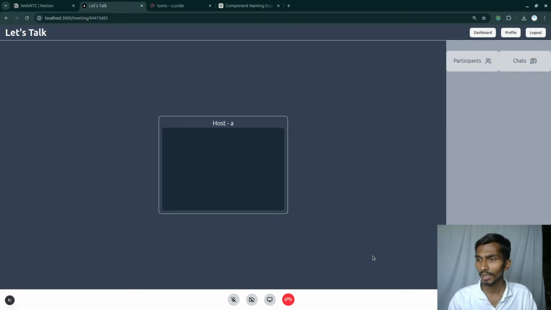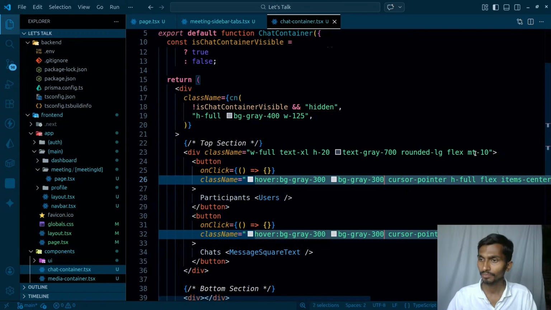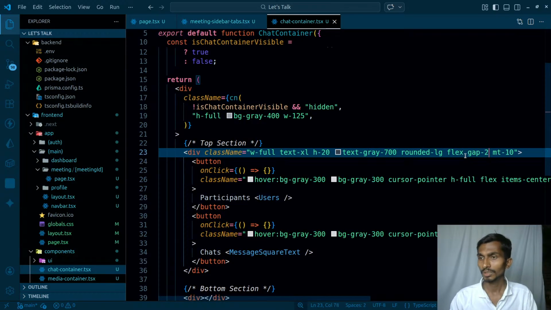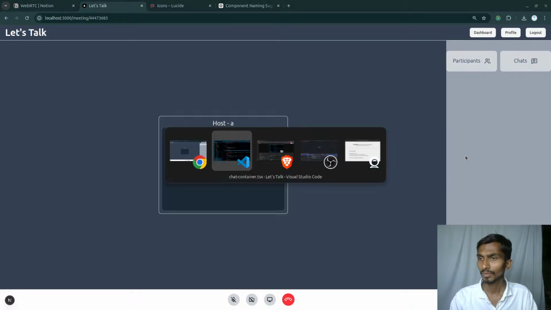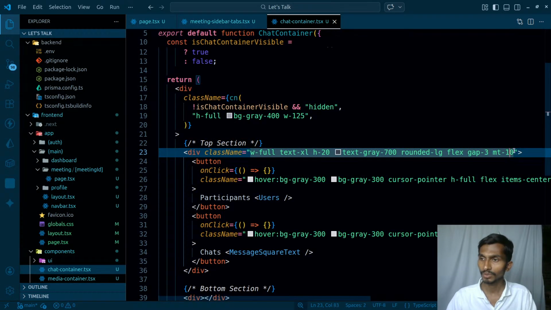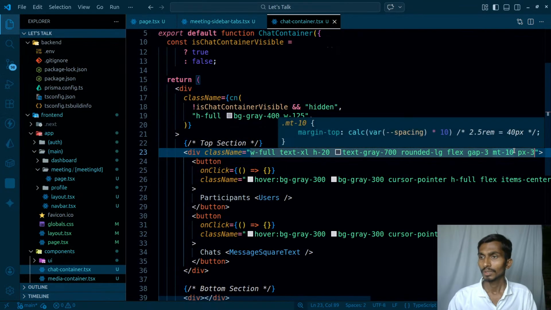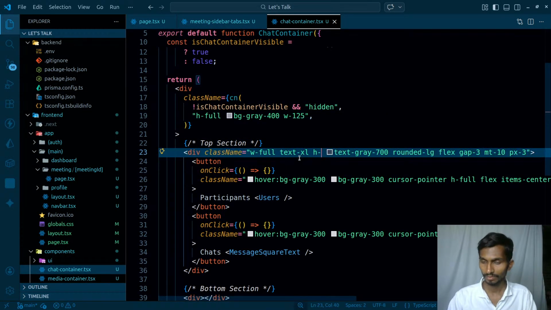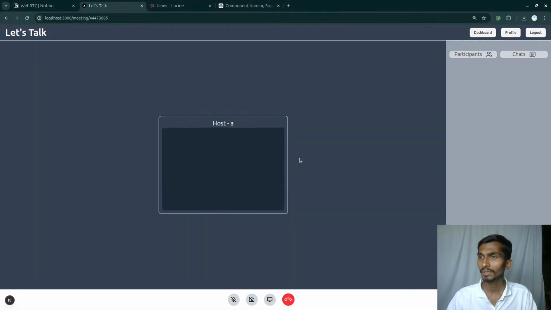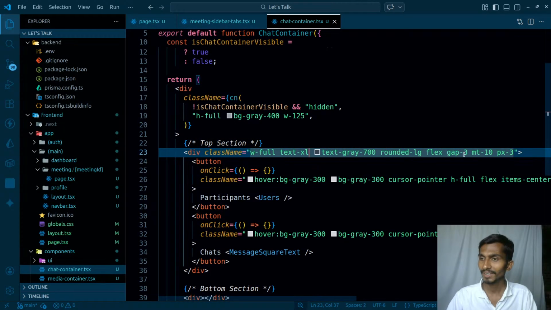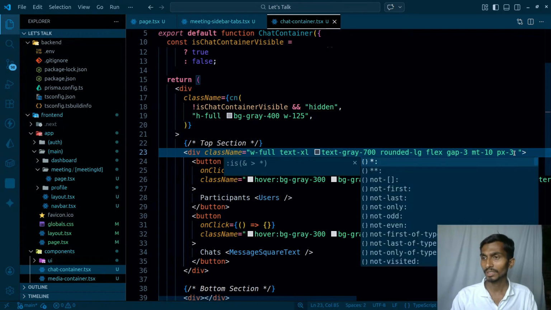So 300, they look like this, and there needs to be some gap between them. So gap is actually gonna be 2, 3. They need to have some padding around them as well. First of all, height is too much, so let's not give any height. This is how they are gonna be looking like. Give them the padding as well. So PS is gonna be 3, PY is gonna be 2.